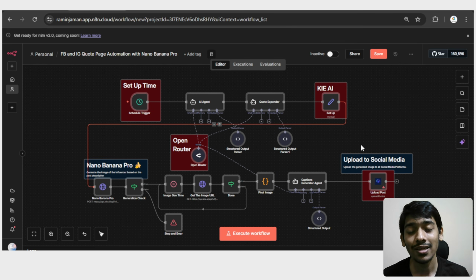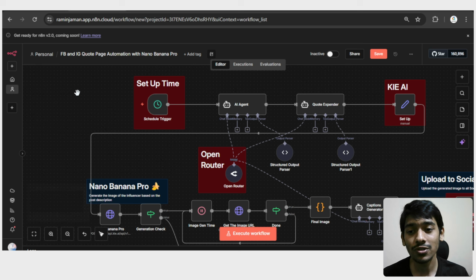And as you can see, this exact n8n AI system is in front of me, and here I just have to set up a little bit, then it's ready to go. So let me quickly show you what you have to set up, and after that, no worries guys, I'll show you how this AI system really works.